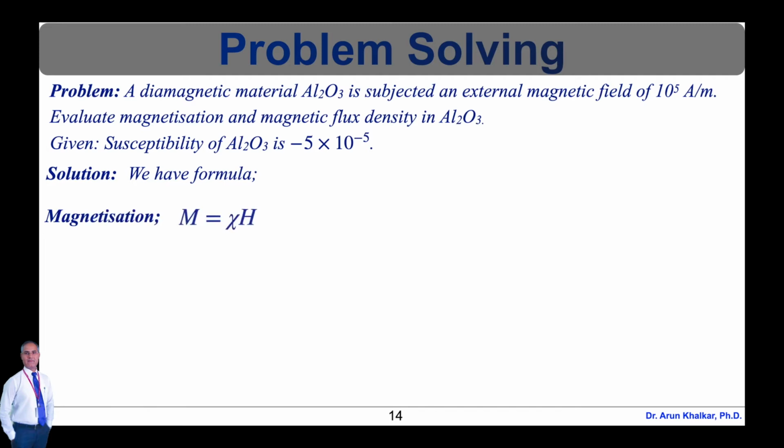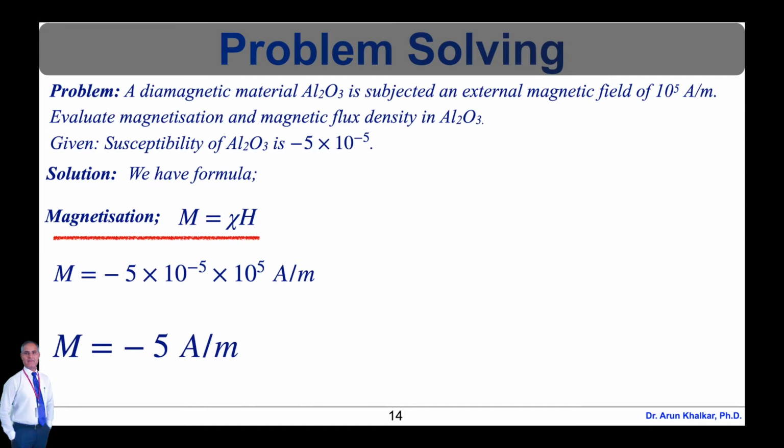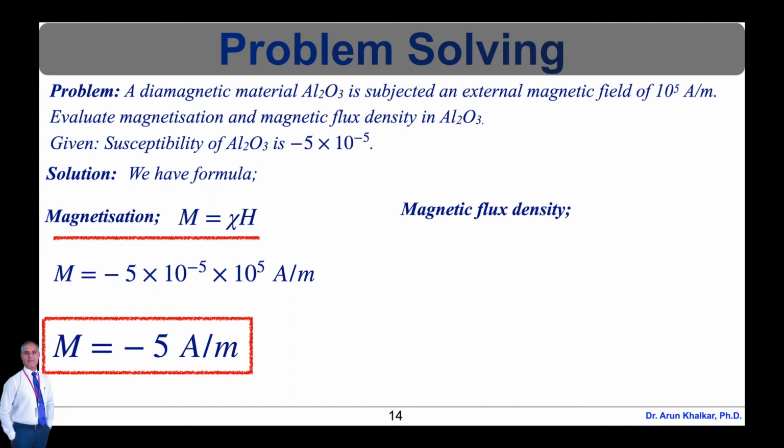We have the formula: magnetization capital M is equal to Xi into capital H, where capital M is equal to minus 5 into 10 raised to minus 5 into 10 raised to 5 ampere per meter. Therefore, we have capital M is equal to minus 5 ampere per meter.